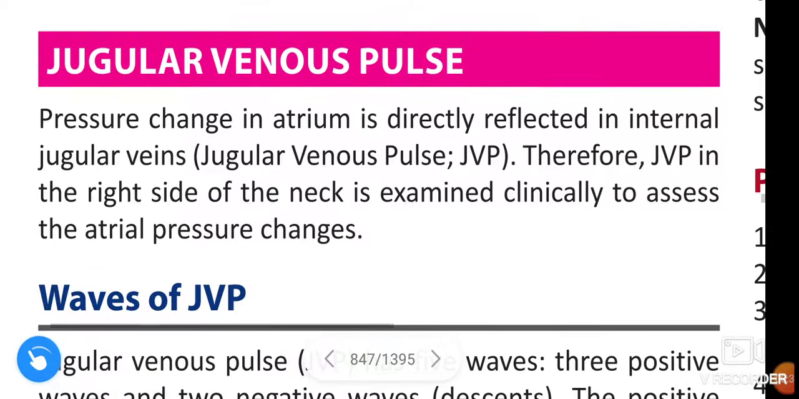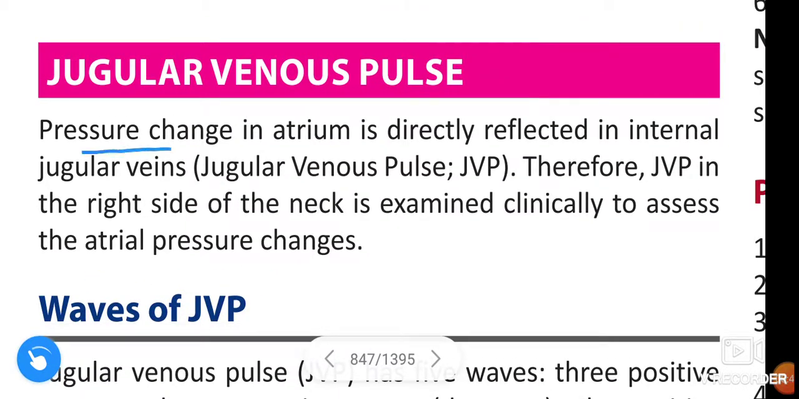pressure. Atrial pressure changes. Pressure change in the atrium is directly reflected in the internal jugular veins. We call this the jugular venous pulse. Therefore, the jugular venous pulse in the right side of the neck is examined clinically to assess the atrial pulse changes.